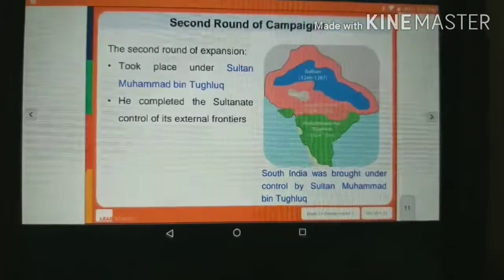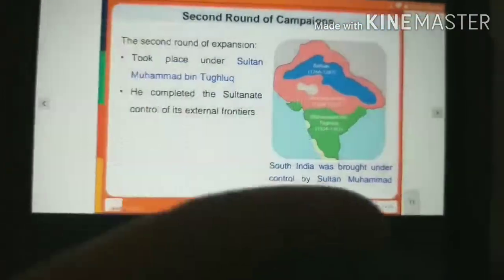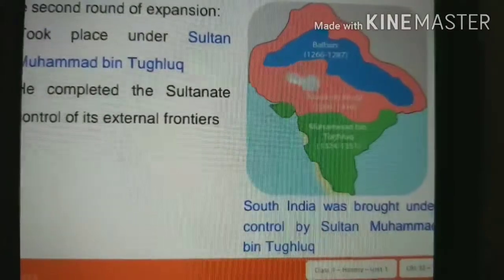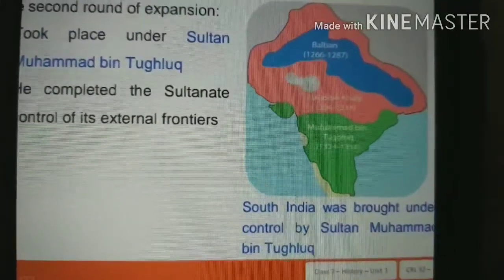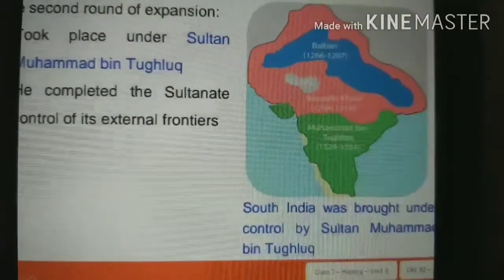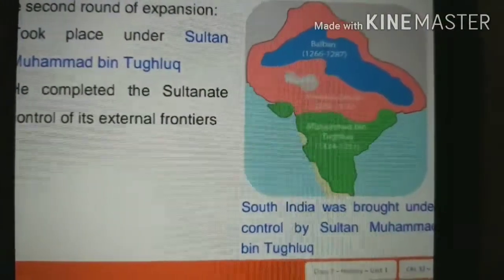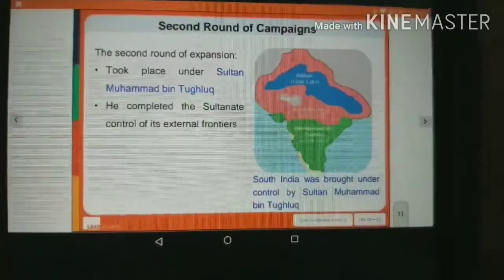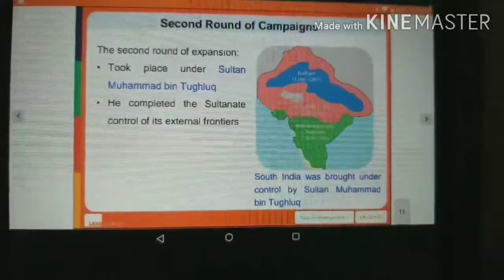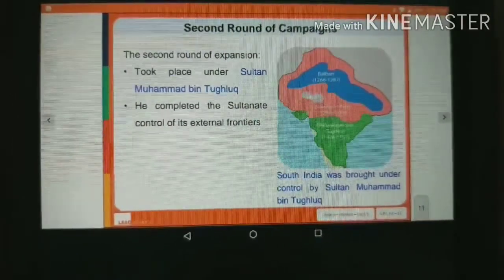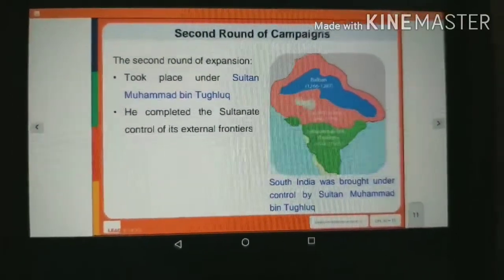Now I think it is visible how it is similar to India. We have studied that Balban acquired the blue region, Alauddin Khilji acquired the orange region, and Muhammad bin Tughlaq acquired this green region. Or we can say South India was brought under the control of Sultan Muhammad bin Tughlaq. He completed the Sultanate control of its external frontiers.